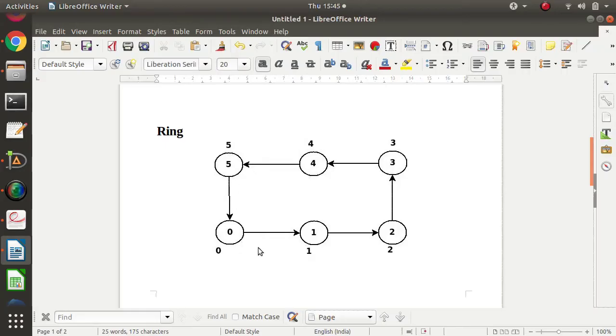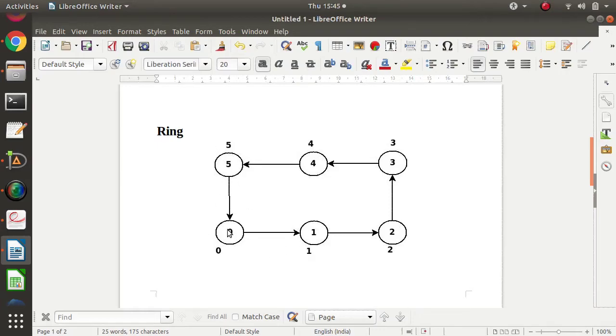Now see, one shift means what? 0 will send to 1, 1 will send to 2, 2 will send to 3, 3 will send to 4, 4 will send to 5, 5 will send to 0. If it is a two shift, 0 will send to 2, 1 will send to 3, 2 will send to 4, 3 will send to 5, 5 will send to 1, because see, one shift, two shift. So it will be like that.